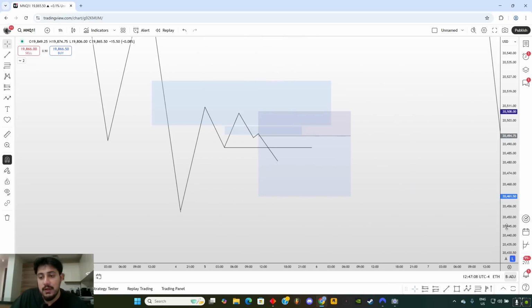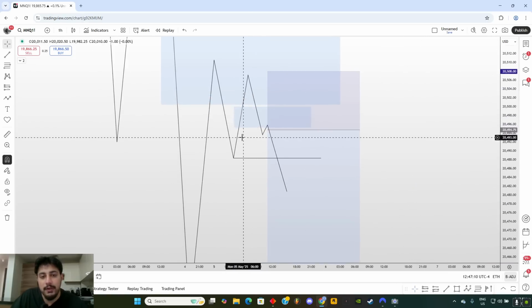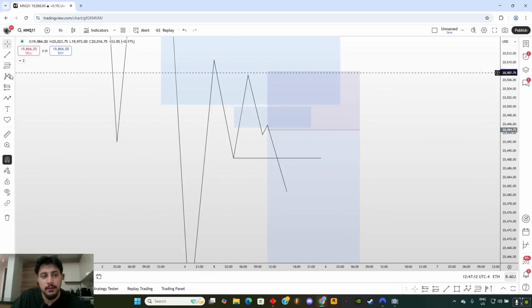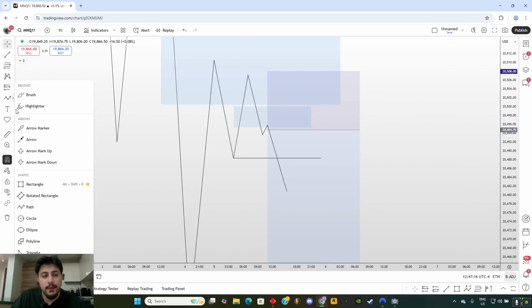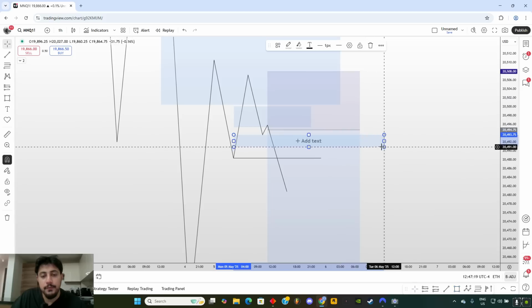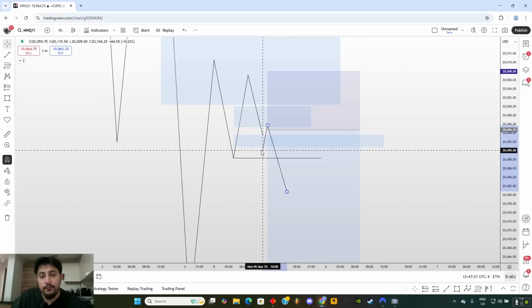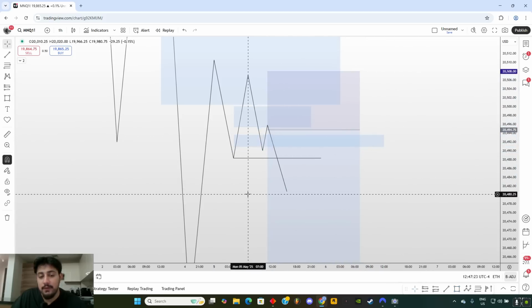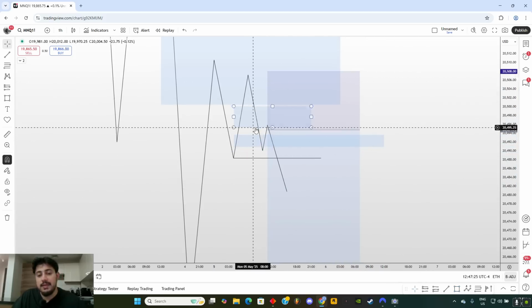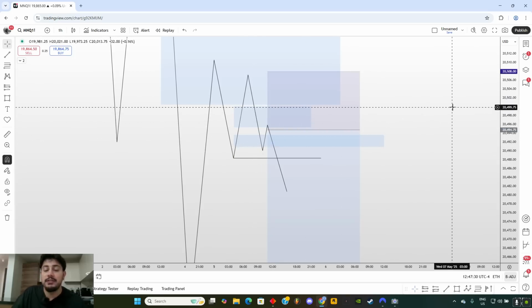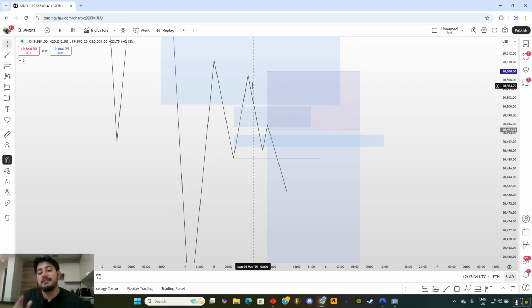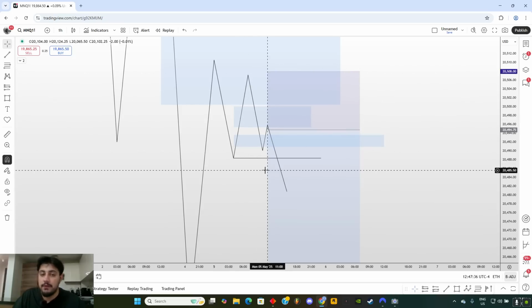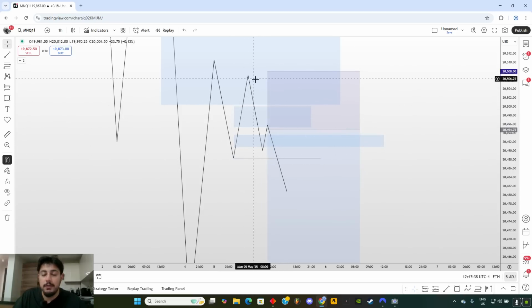Now, here are some things that you have to keep in mind. Let's say there are multiple fair value gaps inside this leg over here. So let's say there's one here, and there is one over here. In this case, you are waiting for both of those fair value gaps to get inversed. Because let's say this one gets inversed, but this one doesn't, you're not entering the trade because it becomes risky. Price can reverse from this fair value gap. So we're waiting for every single fair value gap in the dealing range to get inversed, from this dealing range low to this dealing range high.